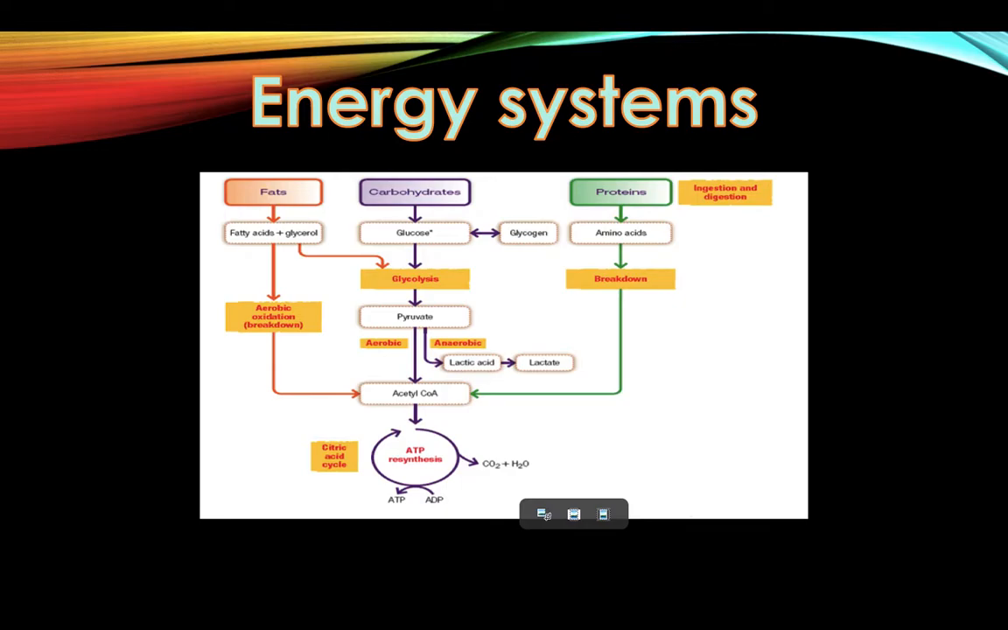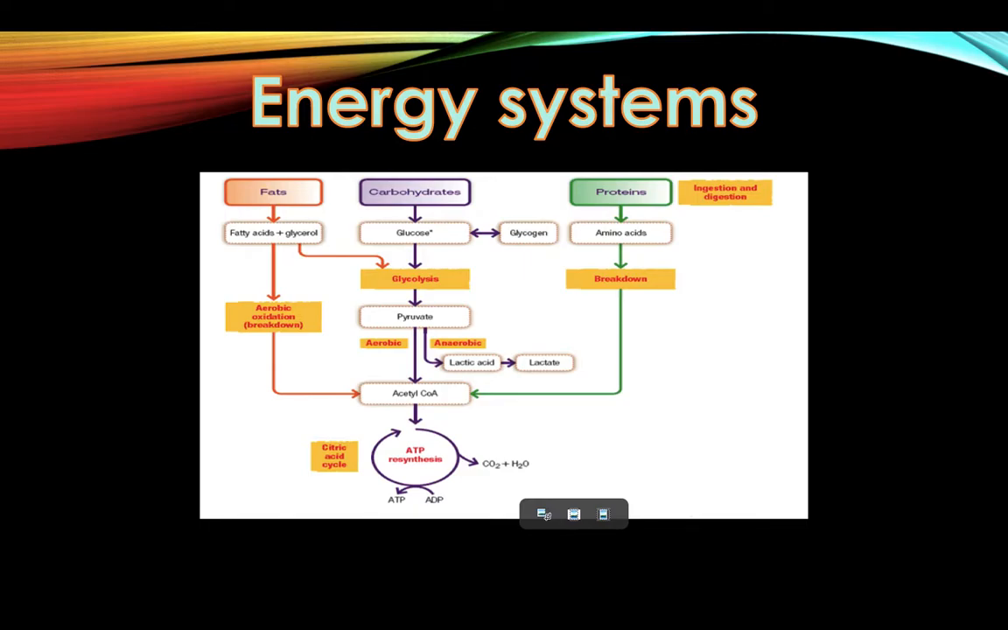It is important for energy systems to have a sufficient store supply, otherwise they would no longer be able to resynthesize ATP and produce energy to make the muscles contract. The main fuel used in the aerobic system is glycogen, and after that's used up, fats can be used.